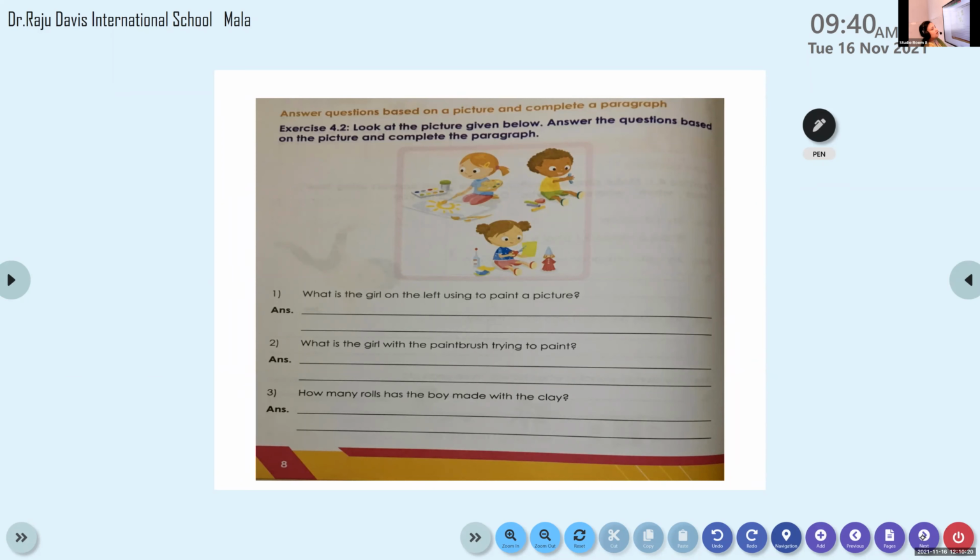Come on. Exercise 4.2 is about a picture where 3 children are there and they are doing different activities. For that, I want all of you to be on page number 8. 4.2 on page number 8. Look at the picture given below, answer the questions based on the picture and complete the paragraph.